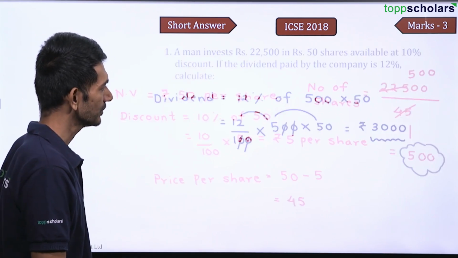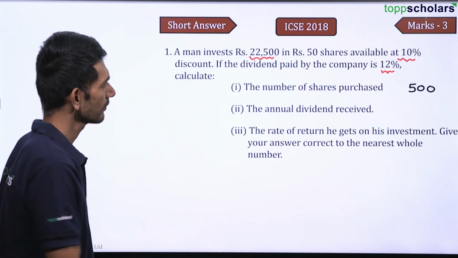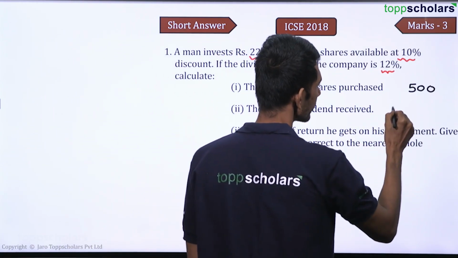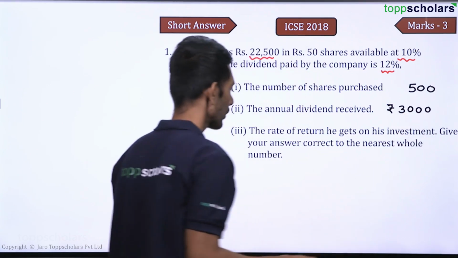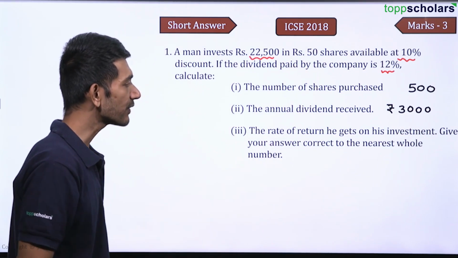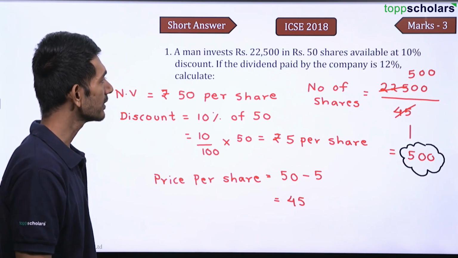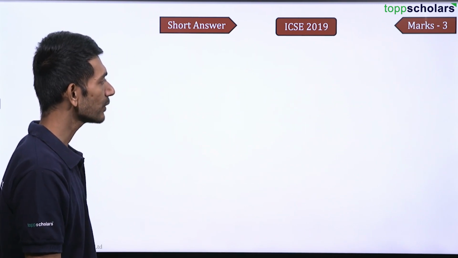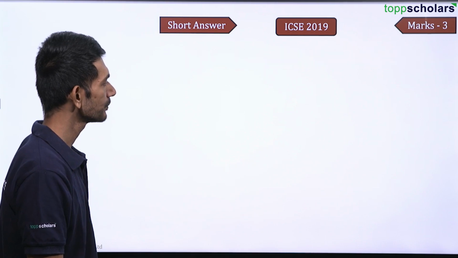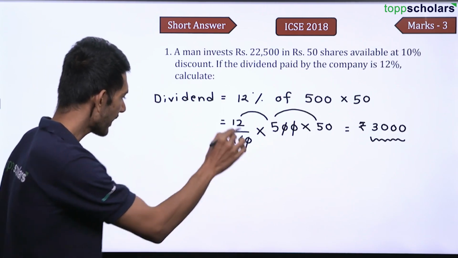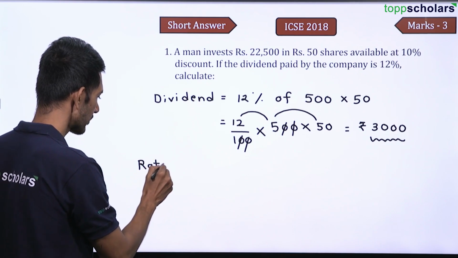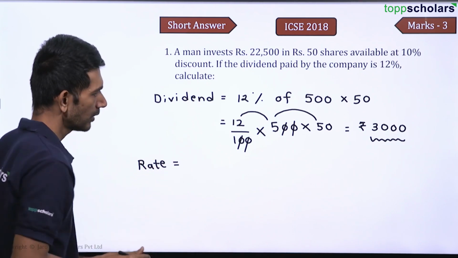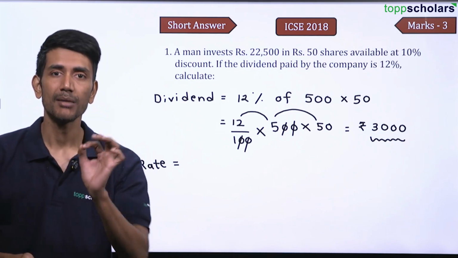So rupees 3000 is the dividend that he received. That was the second question. The annual dividend received is rupees 3000. Now the question says, find out the rate of return. Rate of return, right? Now how do we find out the rate of return? We can find out the rate of return by checking how much extra amount did he get.